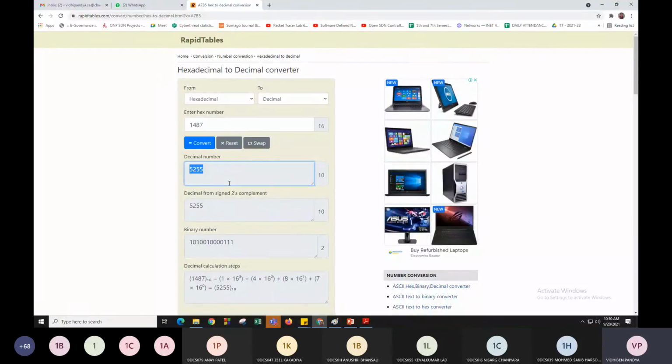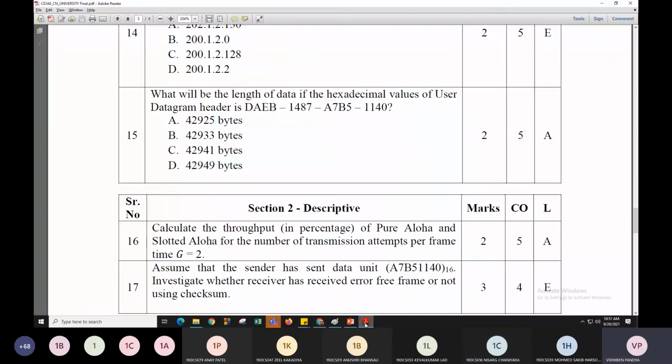So is 5255 a well-known port number or not? No. So will the request be sent from the sender side to the receiver side, or from the receiver side to the client side? Receiver to the client side. Yes, receiver to the client side.